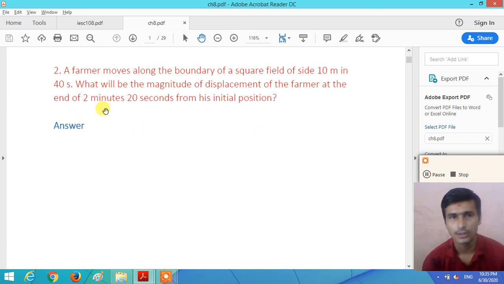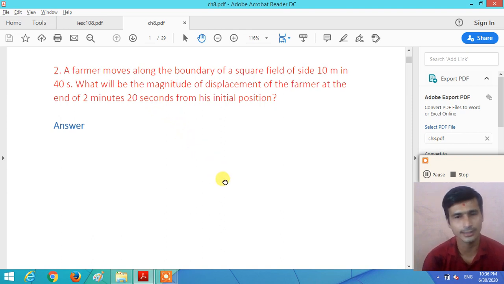First of all, convert 2 minutes 20 seconds into seconds. 1 minute is equal to 60 seconds, 2 minutes is equal to 120 seconds, and 20 seconds more. That means in 140 seconds, how much is the magnitude of the displacement of the farmer?